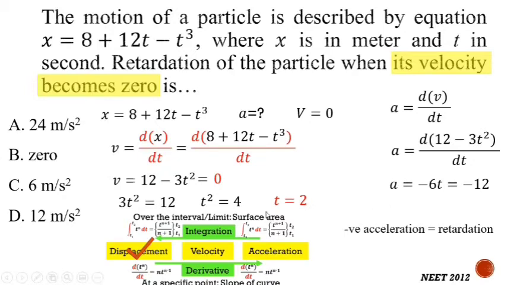When velocity becomes 0 at time t, we will put this value in this equation so that we will get the respective retardation. That means if you put this t equal to 2 seconds here, we will get the acceleration equal to minus 12, so the retardation is 12, and the correct option is 12. That is option D.